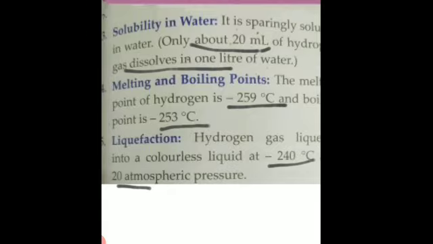So, solubility, that is, it is sparingly soluble in water, very low solubility, only about 20 milliliters of hydrogen gas dissolves in 1 liter of water. Then the melting point is minus 259 degrees Celsius and the boiling point is minus 253 degrees Celsius. Then hydrogen gas changes into a colorless liquid at minus 240 degrees Celsius at 20 atmospheric pressure. Is that clear?